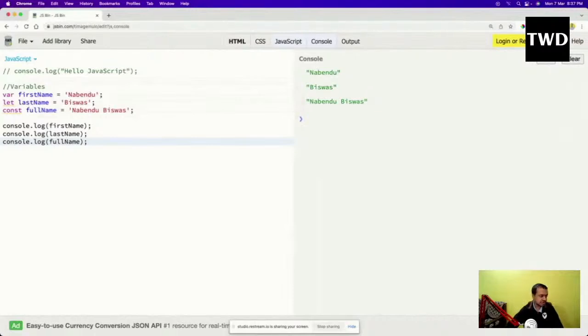Now, as I told, var is actually function scoped, and it is not block scoped. Those who are coming from a Java background might know that everything is block scoped. The moment we give something like an if or switch statement, which has a curly bracket, it forms a scope, but not in JavaScript. It doesn't form any scope in JavaScript.